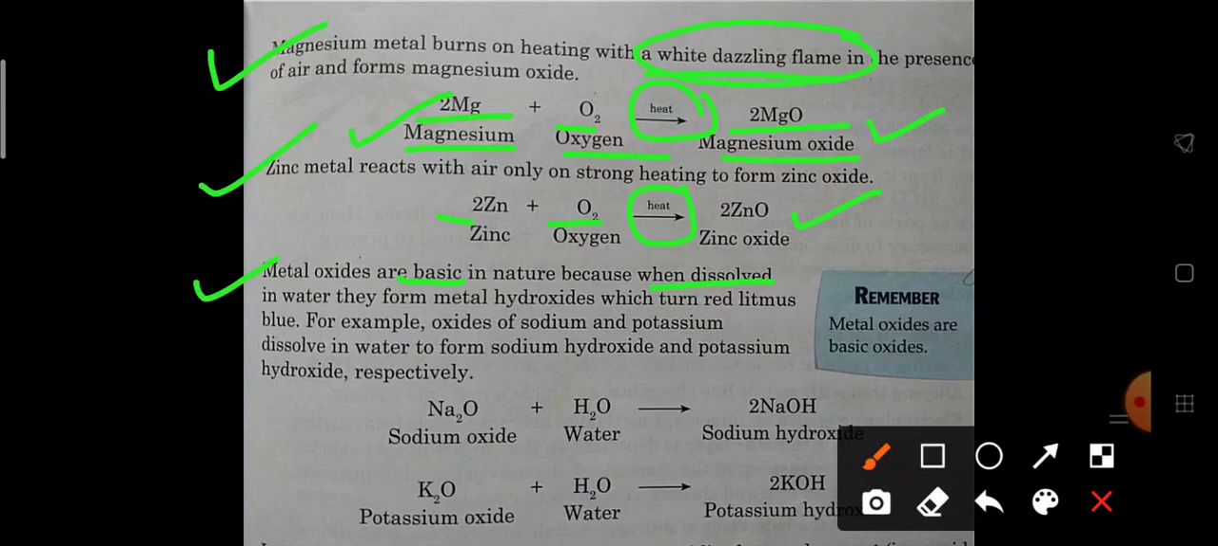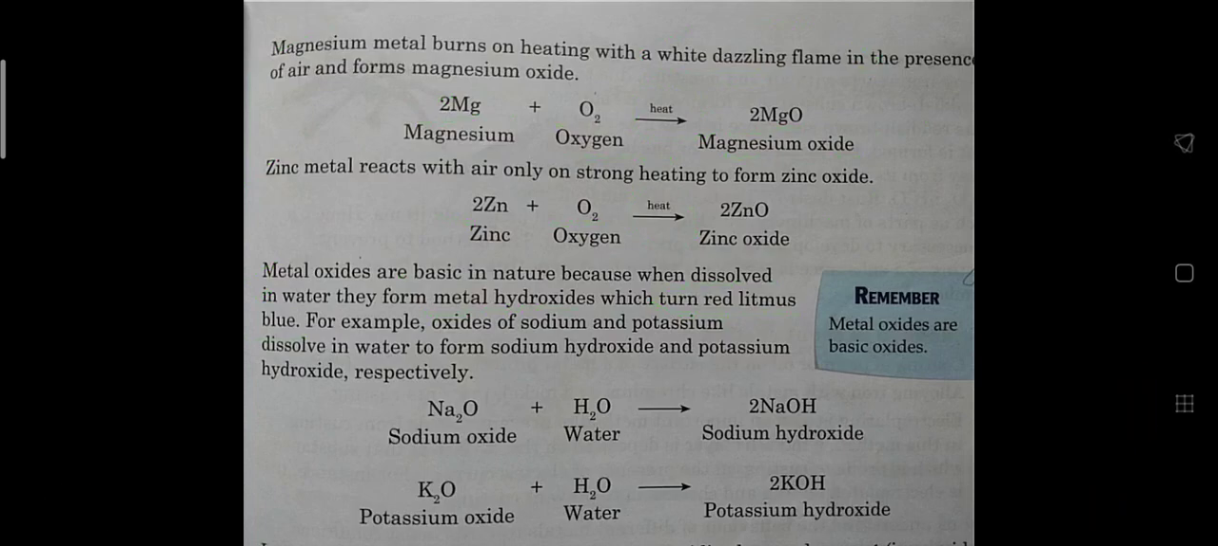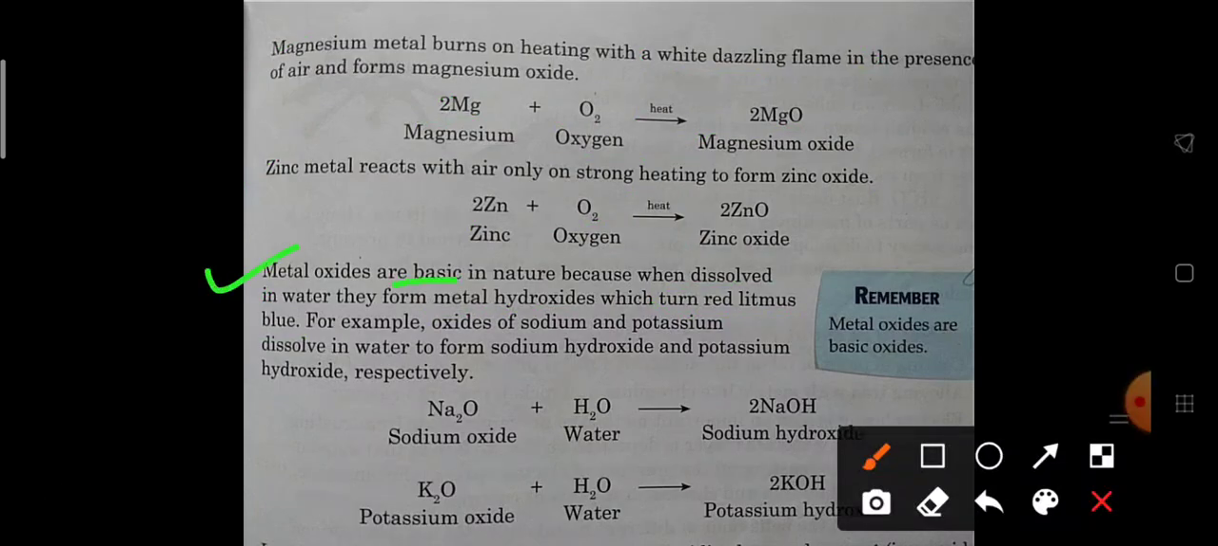When they dissolve in water they form metal hydroxide. What do they form? Metal hydroxide. And which litmus paper? It turns red litmus paper to blue. Now this we have to mark. Okay, what we have to mark? Metal oxides are basic in nature. Why? Because when they dissolve in water they form metal hydroxide, and they turn the red litmus paper to blue.